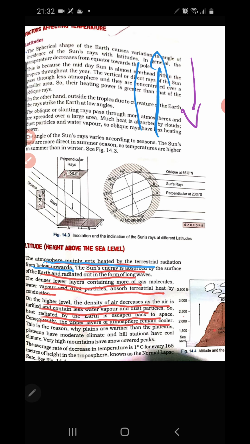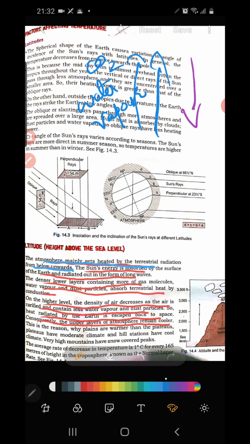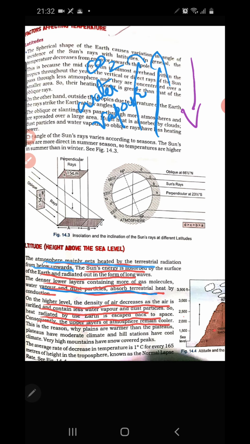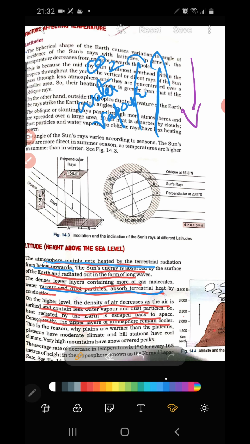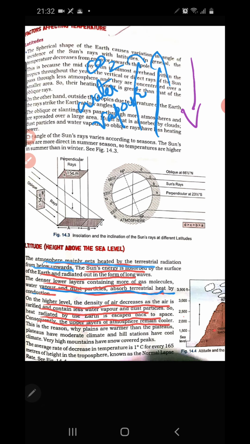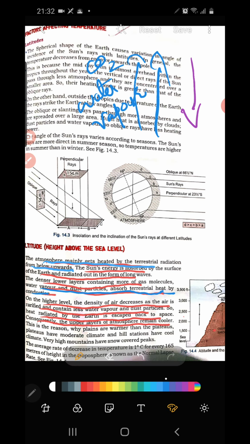At that time carbon dioxide and water vapor absorb the heat energy and make the layers of the atmosphere hot. Water vapor and dust particles absorb the terrestrial heat by conduction. The process of absorbing heat is called conduction here.